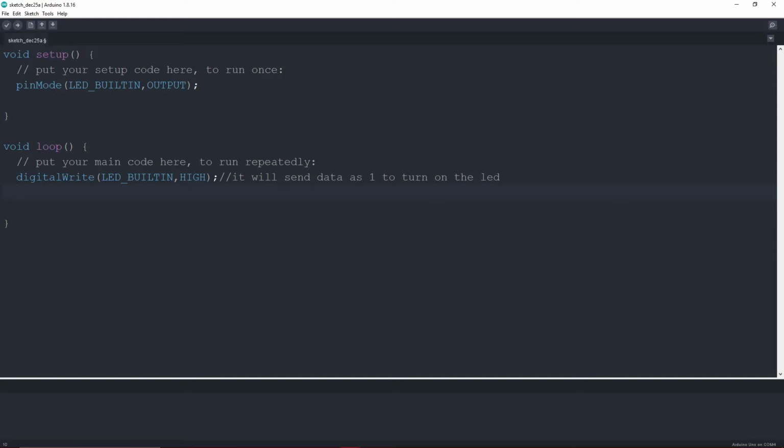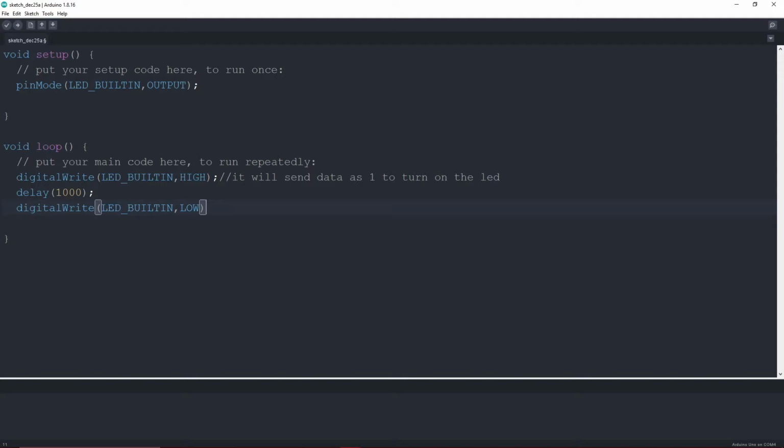In the next line we will add a delay. We want to blink the light, so we will turn this LED light on for 1 second. I will add 1000 milliseconds here. This time is in milliseconds, so 1000 milliseconds is equal to 1 second. In the next line we will again type digitalWrite, and in here we provide LED_BUILTIN, and now we will set it to LOW, and the LOW will be capital.